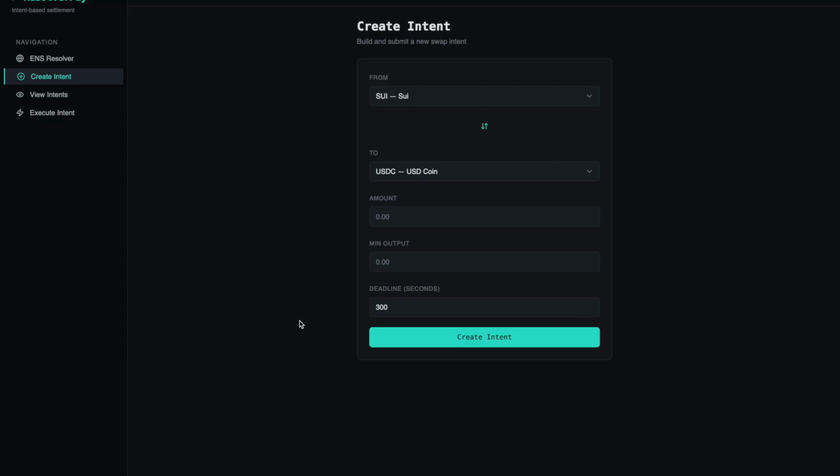So here's the dashboard which we have built. The user can come and choose the token which they have and the token which they want to get, and they have to mention the amount for how much they want to get. Suppose 0.1, the minimum amount may be 0.09, and they just have to mention this. Their intent is done. Everything will be done on the backend. So the user created their intent.